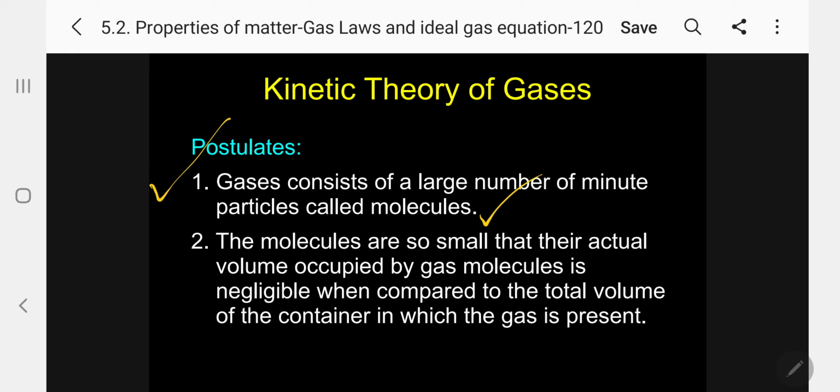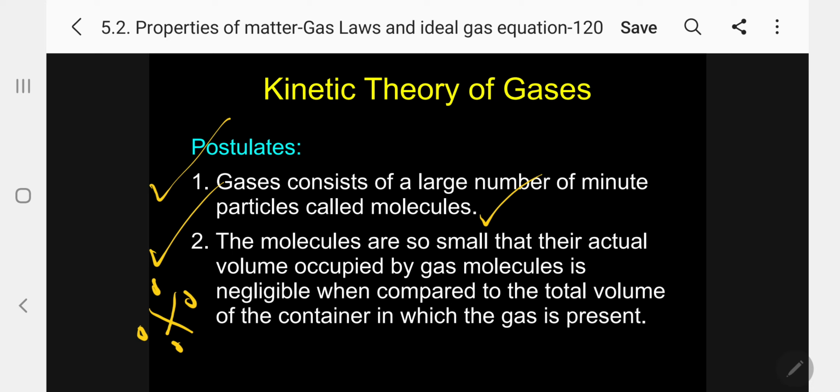Number 2, postulate. The molecules are so small, very, very small, that the actual volume occupied by gas molecules is negligible when compared to the total volume of the container in which the gas is present. Kindly follow. This is one of the assumptions taken to derive the ideal gas equation. 2 assumptions were assumed, and based on these 2 assumptions only, the ideal gas equation was derived, I told you.